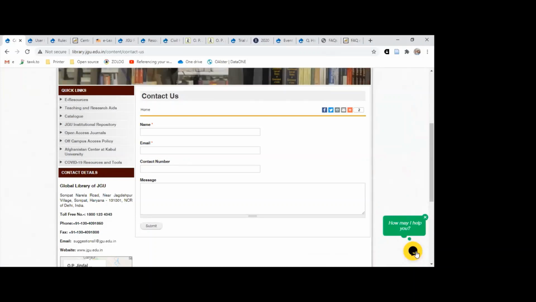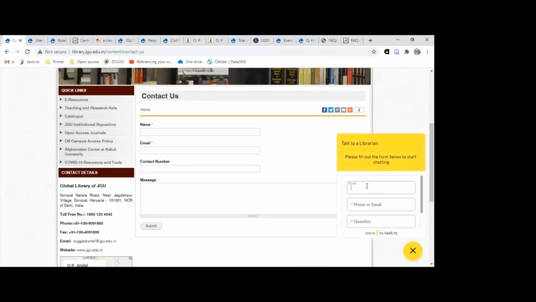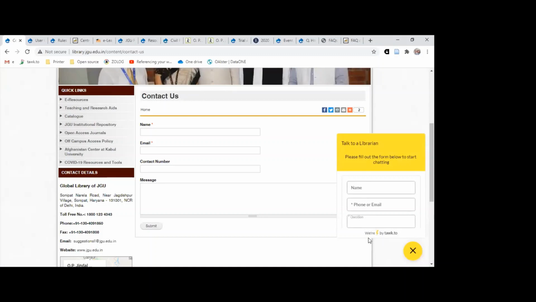Similarly, you can connect with us by simply typing your name, your email and your question, and you will be right there with the live assistant. Or else, if we are not available, your message will certainly reach us, and we assure you to get back with the solution to the question which you have or the problem you have stated to us.